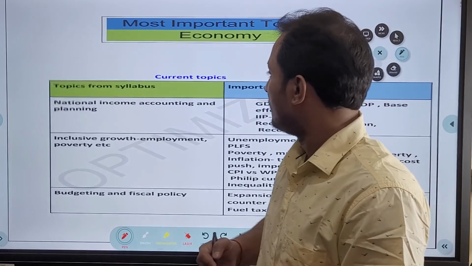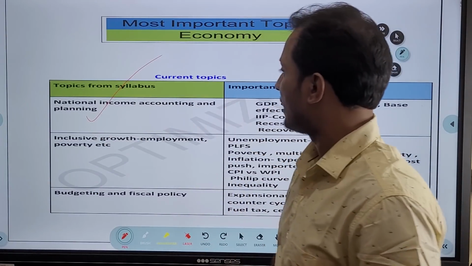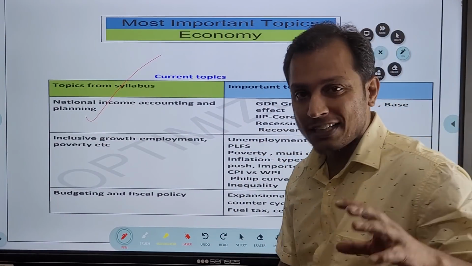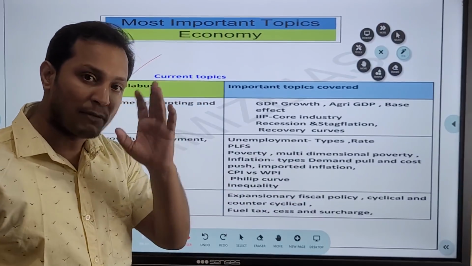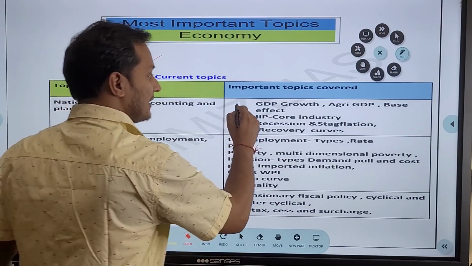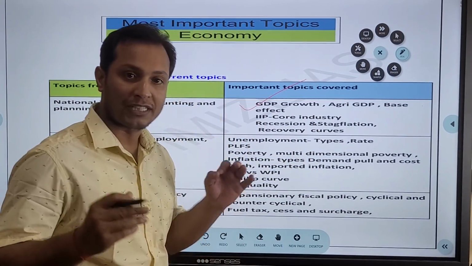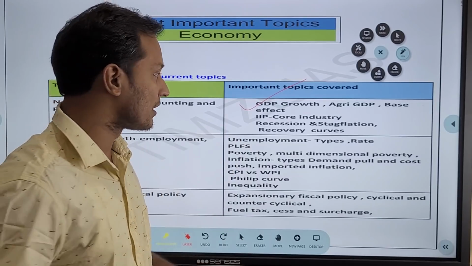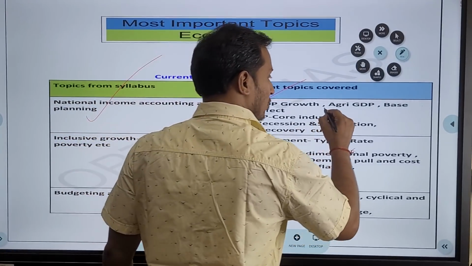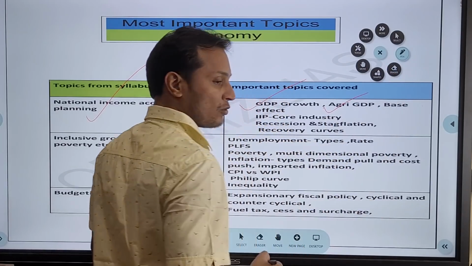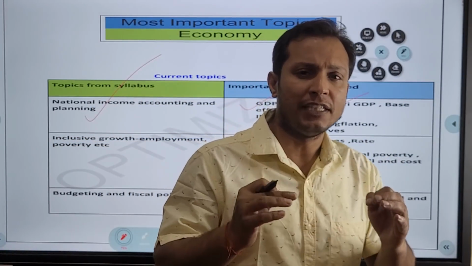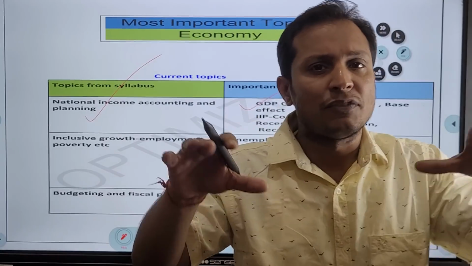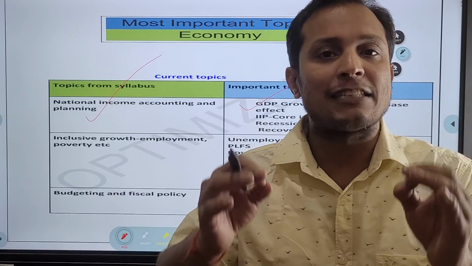Let us see from the first chapter, national income accounting, what kind of questions can we expect. One type of question which we can expect is the GDP growth rate, and in that, you can also expect a question on agriculture GDP growth rate. In the last 2 years, among all the sectors of economy, agriculture has been performing.